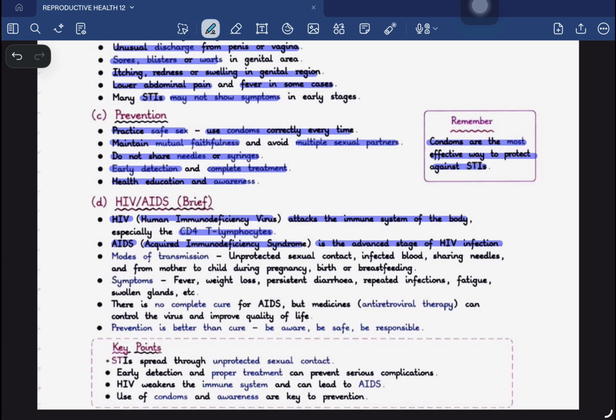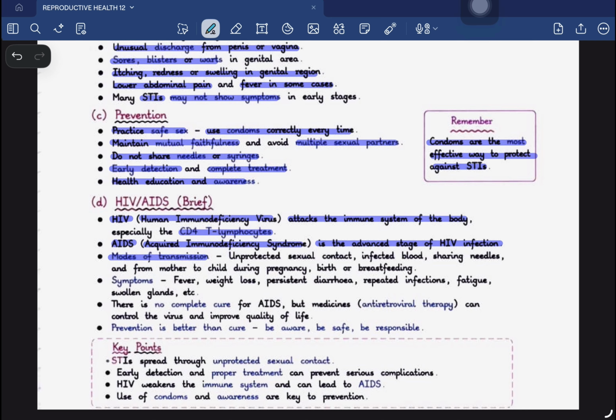So if a person is infected by HIV, then after the incubation period, when the HIV virus starts showing symptoms, then it is called AIDS, or acquired immunodeficiency syndrome. The immunity of that particular person who is having HIV will be reduced. That condition is called acquired immunodeficiency syndrome.